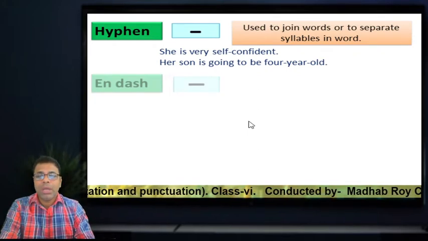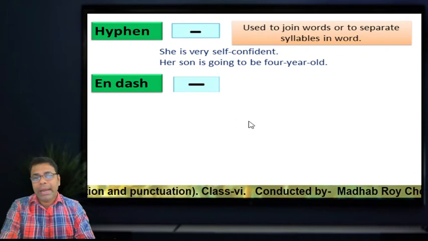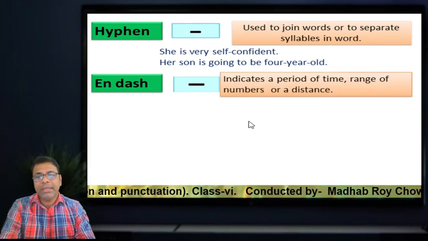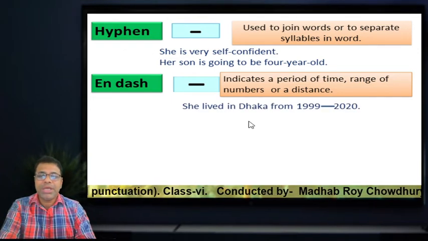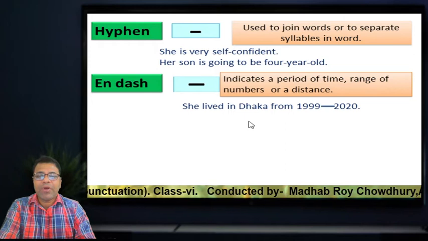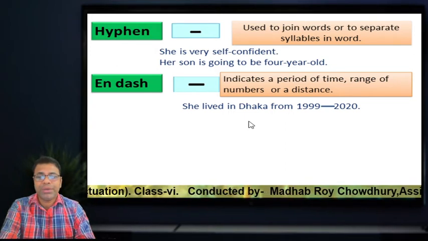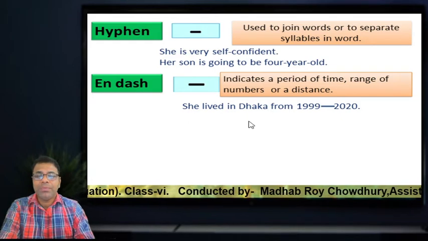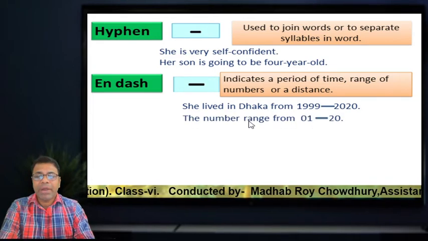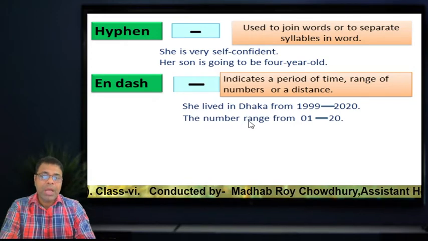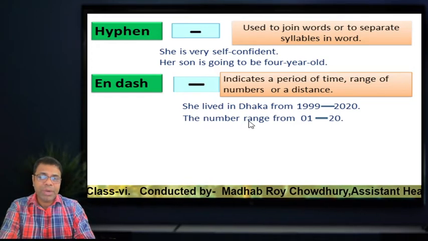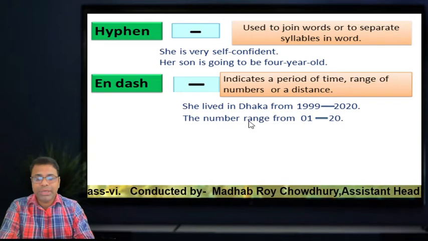Compound noun. Then the next one, en dash. An en dash is bigger than a hyphen. It indicates a period of time, a range of numbers or a distance. Look at the sentence: She lived in Dhaka from 1999–2020. Look at another one: The number ranges from 1–20. For a period of time, range of numbers and distance, we use the en dash.